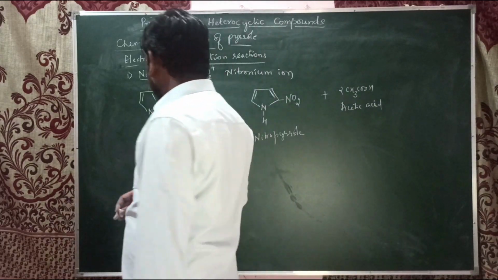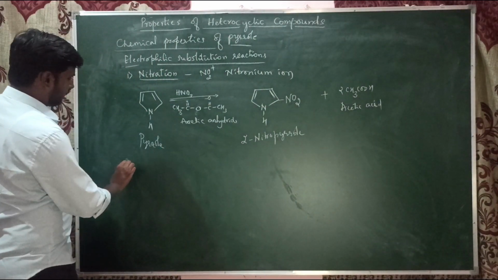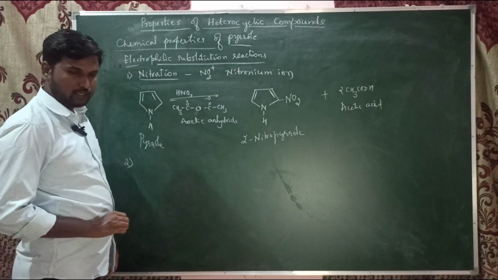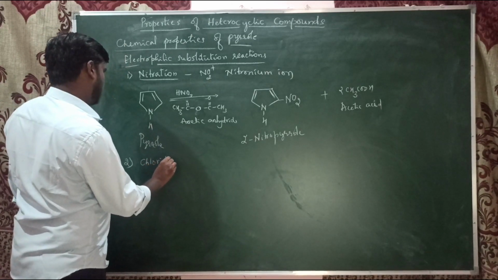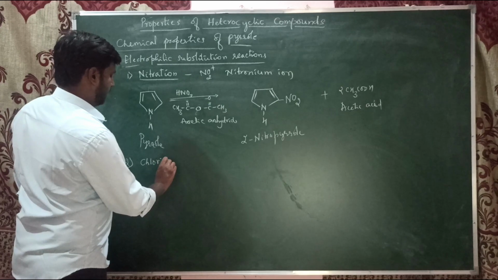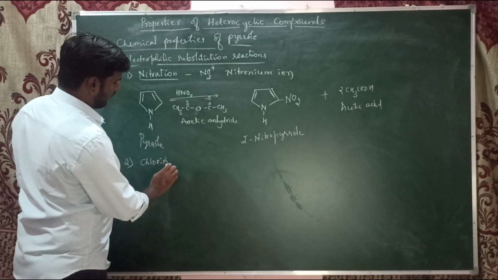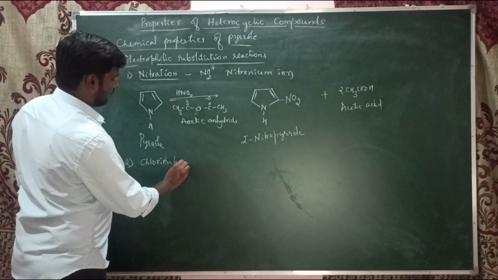For the second example, pyrrole undergoes halogenation also. For example, chlorination, which readily occurs in the case of pyrrole.